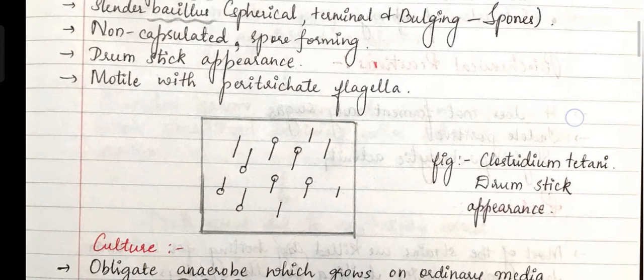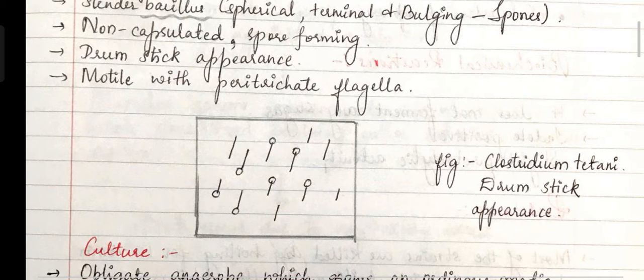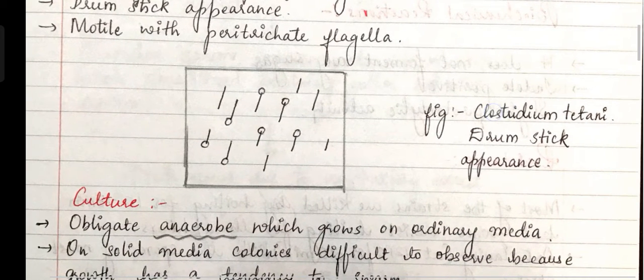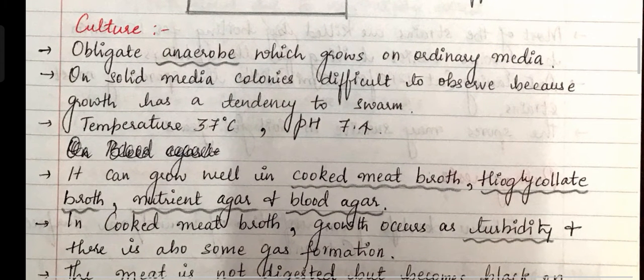Then, interestingly, it is motile with peritrichous flagella. This bacteria is motile, and it has peritrichous flagella, which is why it can move. Then coming to the culture of this bacteria.